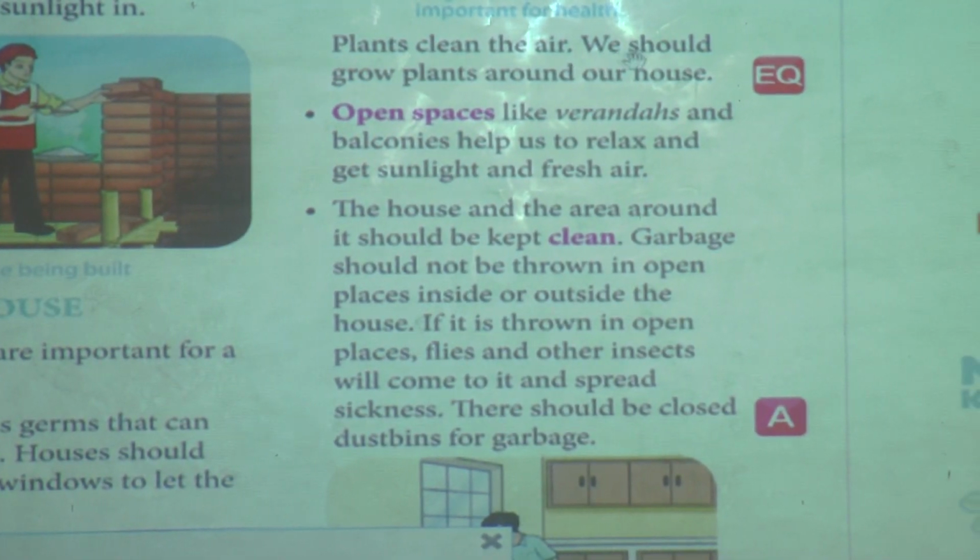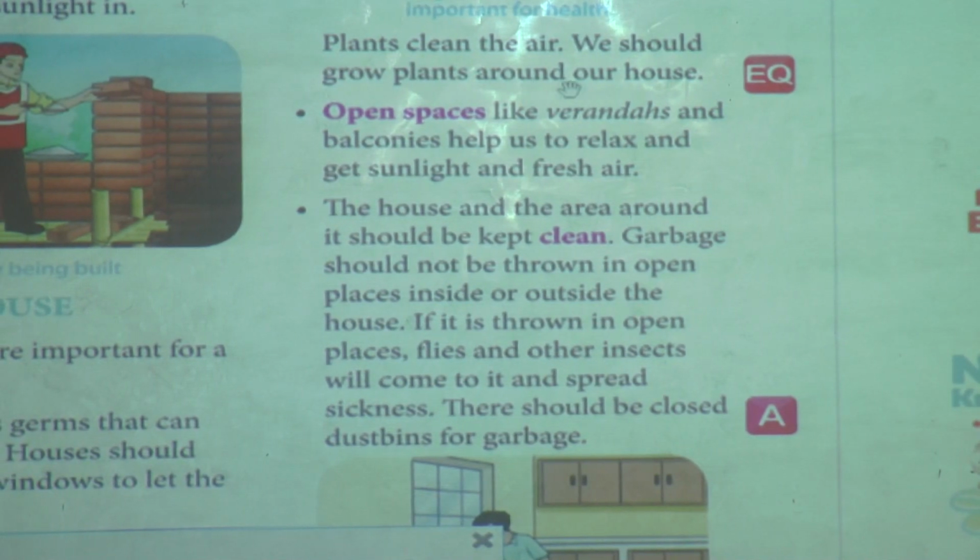Plants clean the air. We should grow plants around our house. Open spaces like verandas and balconies help us to relax and get sunlight and fresh air. The house and the area around it should be kept clean. Garbage should not be thrown in open places inside or outside the house. If it is thrown in open places, flies and other insects will come to it and spread sickness.